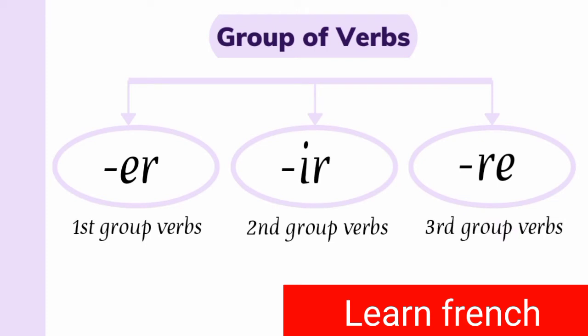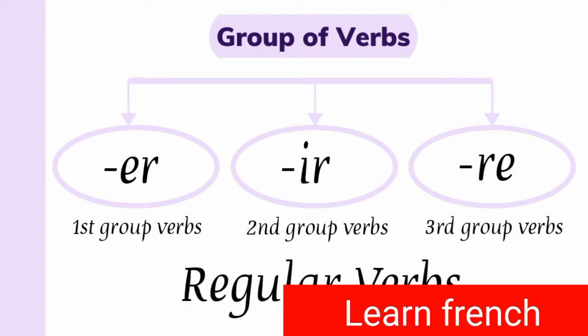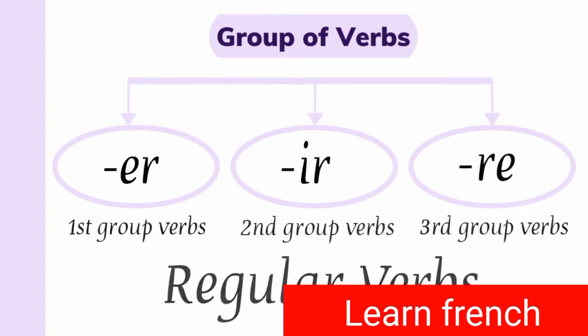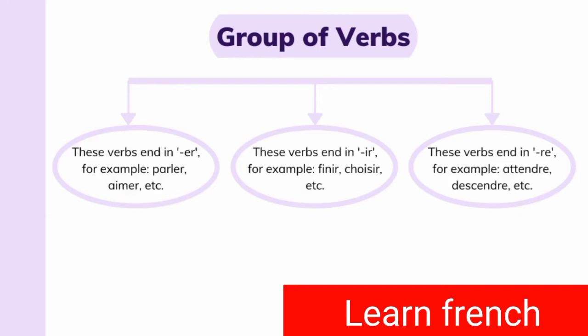They are called regular verbs which follow a certain pattern of conjugation. So ER verbs are the ones which end in ER. For example, parler, aimer, adorer, etc.